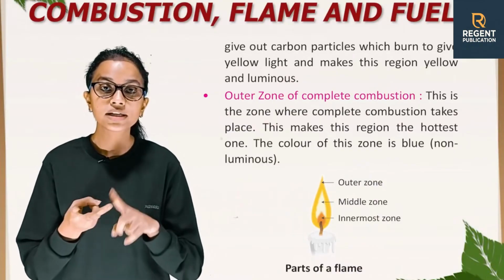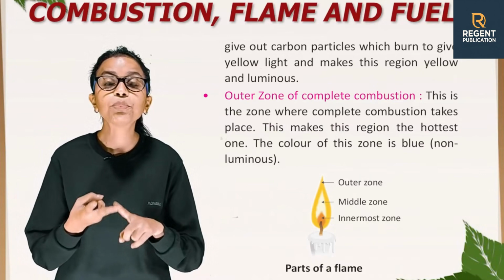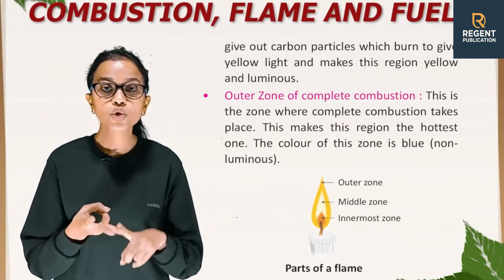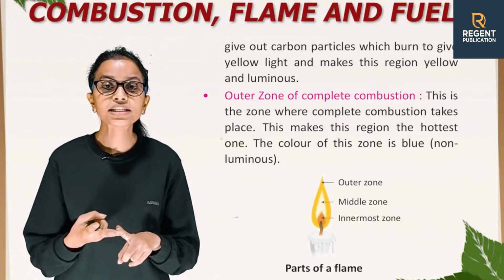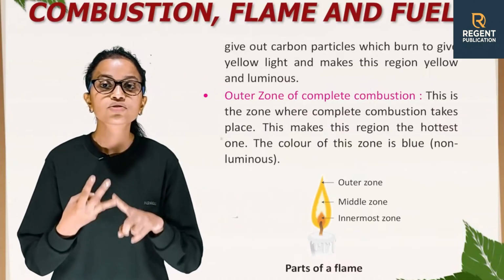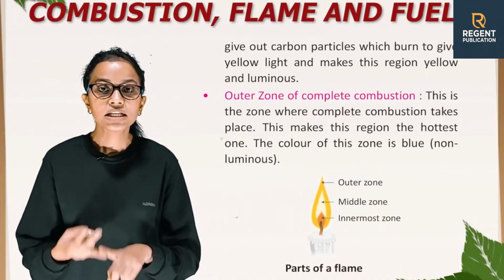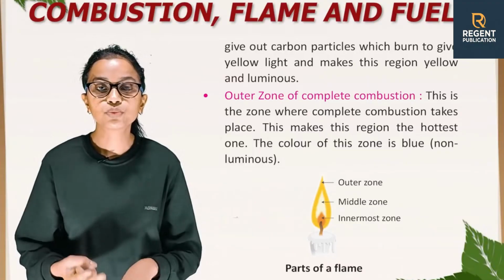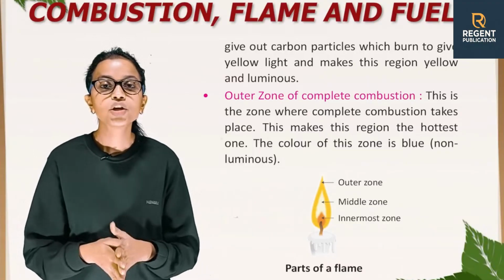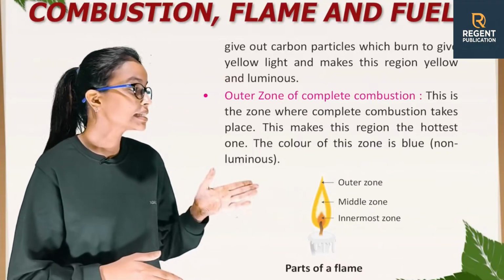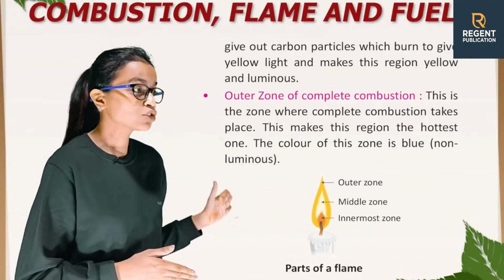And the third one is outer zone of complete combustion. This is the zone where complete combustion takes place. This makes this region the hottest one. The color of this zone is blue, non-luminous. So students, this is the diagram which is showing the parts of flame.